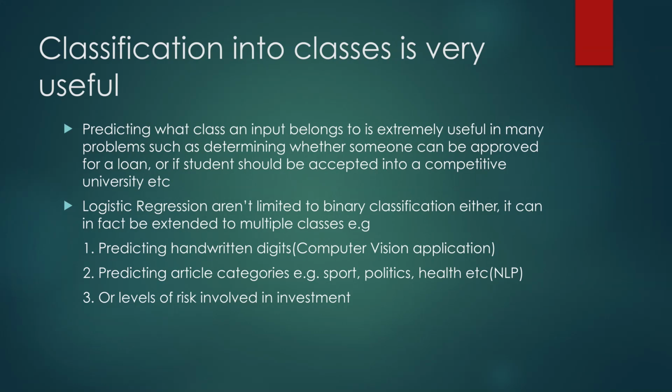All those features are considered as part of predicting the label of whether you're qualified for that loan or not, right? Logistic regression is not limited to binary classification. In fact, it can be extended to multiple classes, for example, predicting handwritten digits, predicting article categories such as sports, politics, or health, or predicting the level of risk involved in investments.